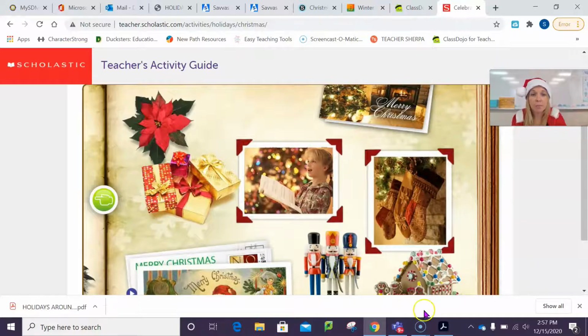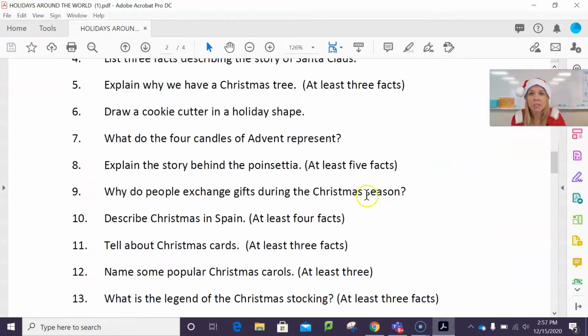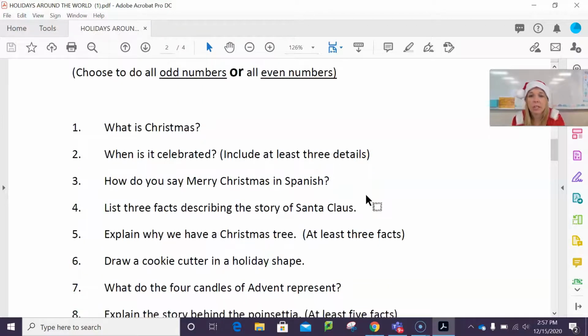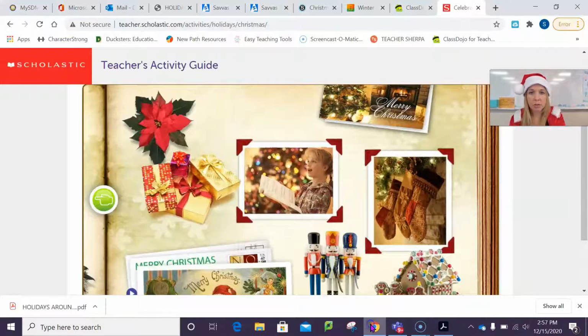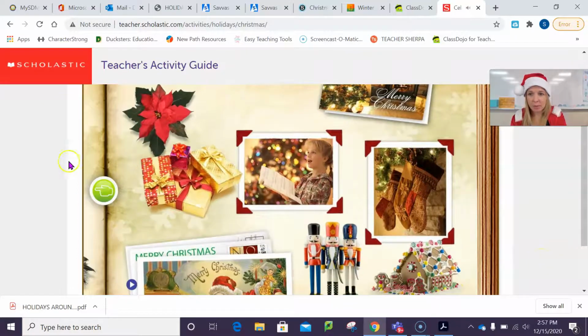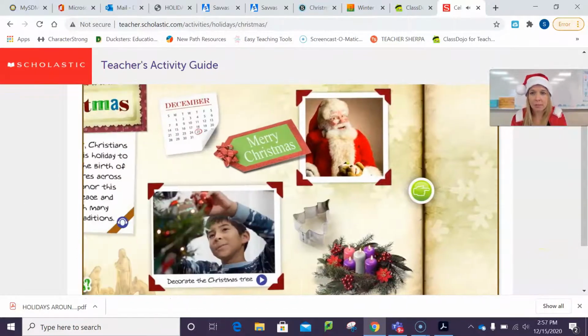If I go back to my Christmas questions, and let's just say I am doing evens, and I already answered 2, I'm going to go down to number 4. It says list 3 facts describing the story of Santa Claus. Well, I'm going to go back to my Christmas and think, I don't know, decorate the Christmas tree.